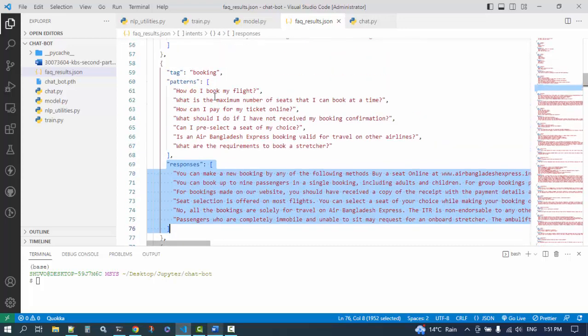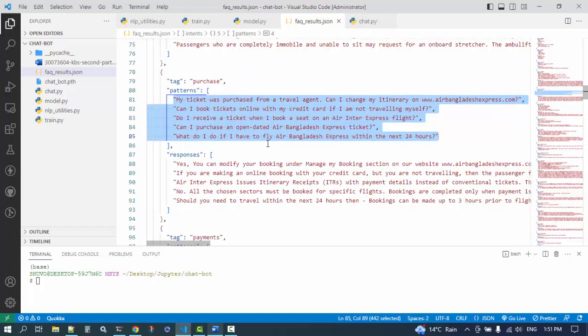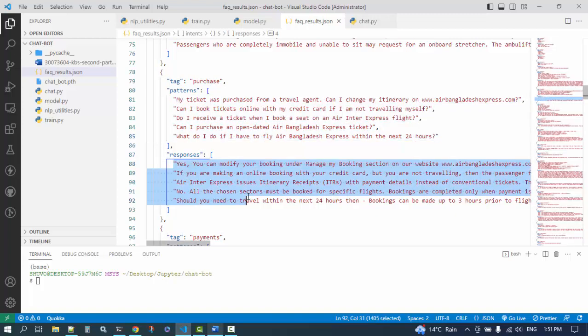This is for booking patterns, and this is for purchase patterns. If someone is asking about purchasing a ticket, the relevant answer will be like this. So my system can understand this.